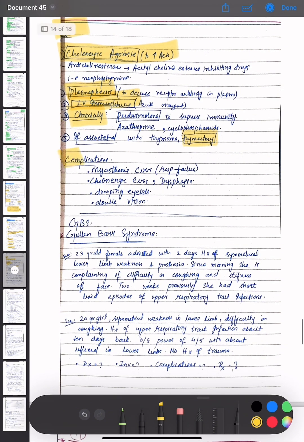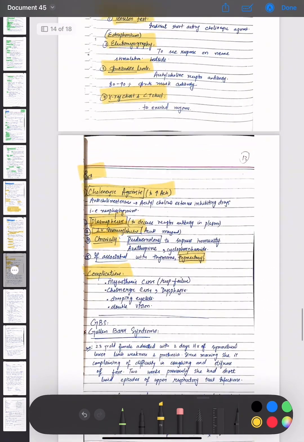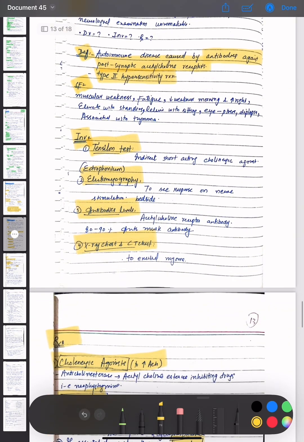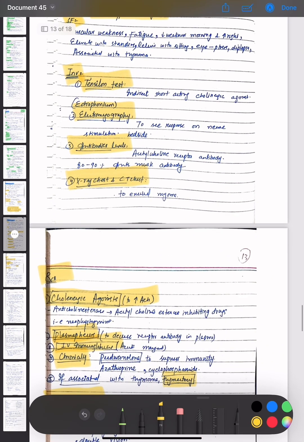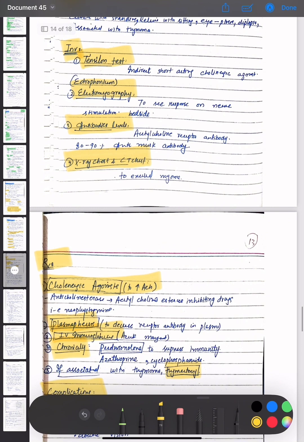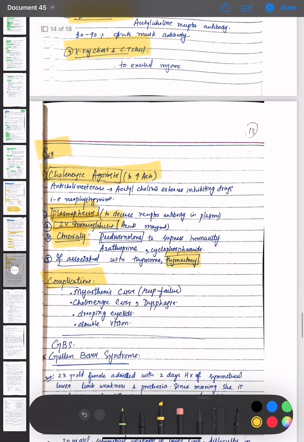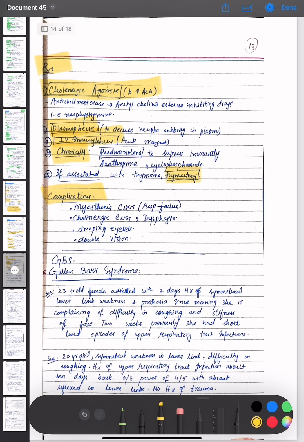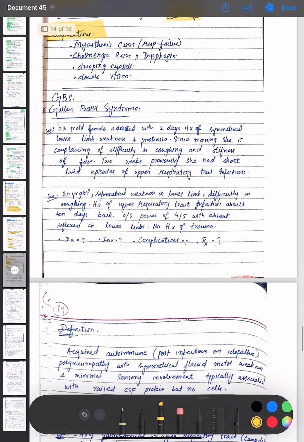The complications are myasthenic crisis, respiratory failure, cholinergic crisis, dysphagia, drooping eyelids and double vision. Okay, so we have discussed the topic myasthenia gravis, the scenario, then the definition, the clinical features, and the investigations, which are the edrophonium test, electromyography, antibody levels, X-ray chest and CT chest. Treatment options are cholinergic agonists, plasmapheresis, intravenous immunoglobulins, chronic therapy, and complications.